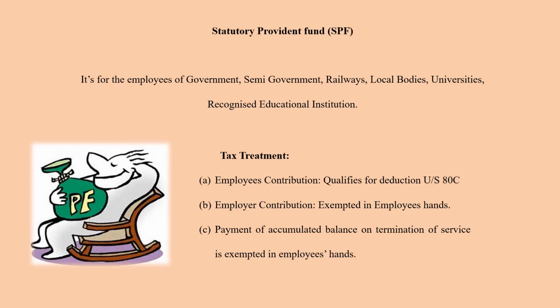So when the employee is getting terminated or he is retiring and there is an accumulated balance that is given to him from this Statutory Provident Fund, that amount is exempted from tax in the hands of the employee, in case he is a government or semi-government employee.